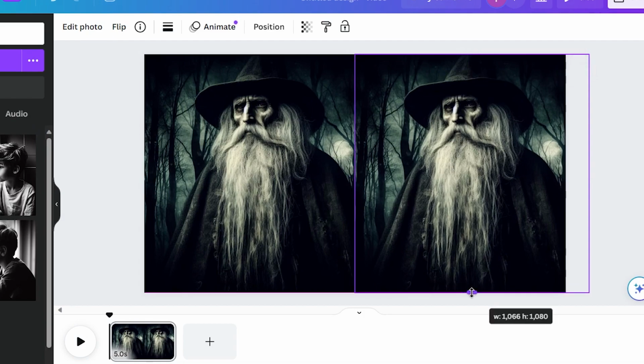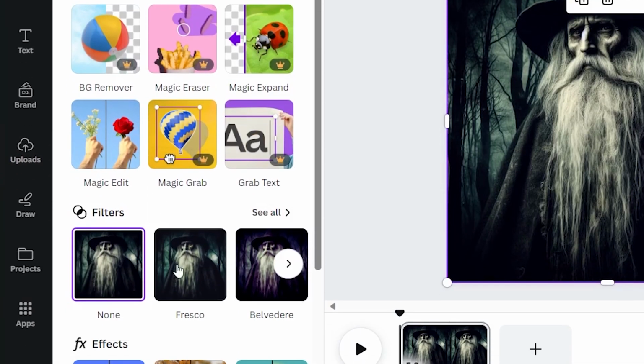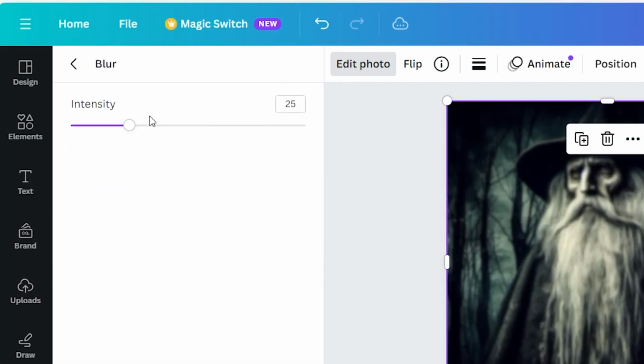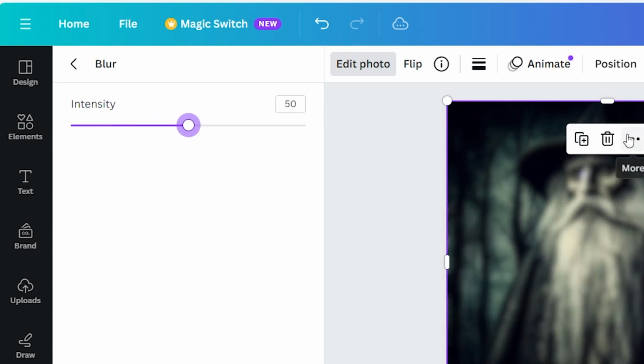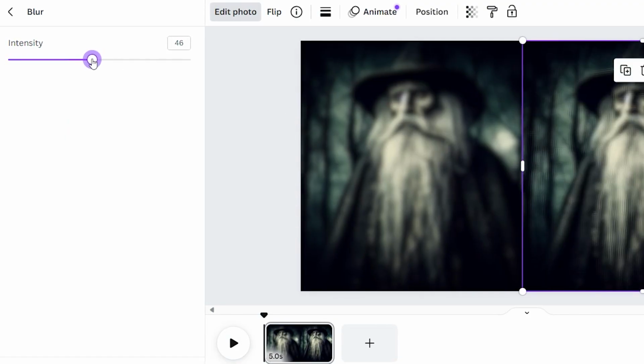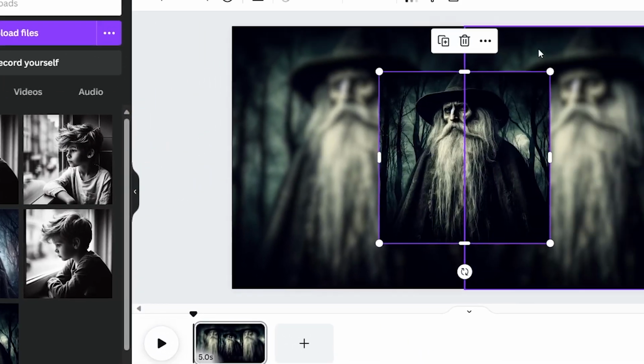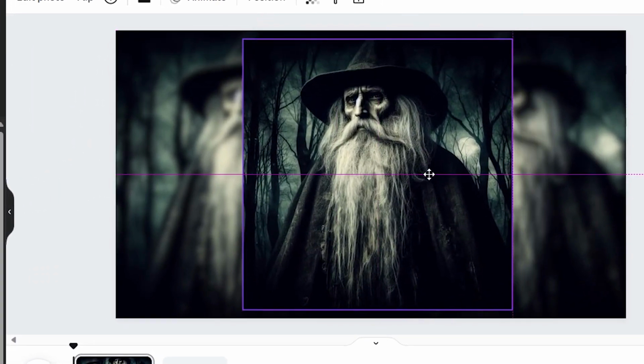Select the image on the left, then click Edit Photo. You will find the blur effect below. Click on it and adjust the intensity to 50%. You can increase or decrease it, but keep it within the range of 20 to 85. Go back and make the same steps on the second image and make sure it also has the same blur intensity. Then grab the same image but without the blur effect and place it in the middle between the two images like this.